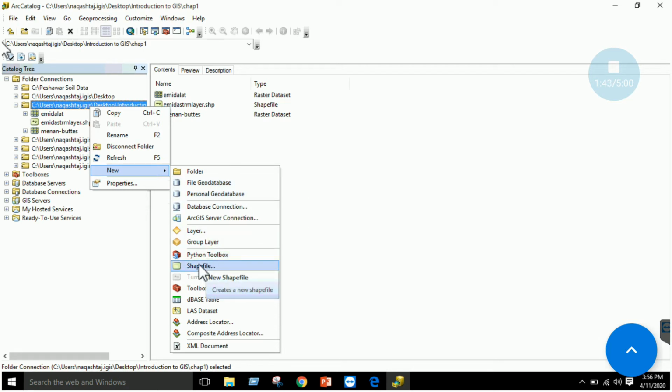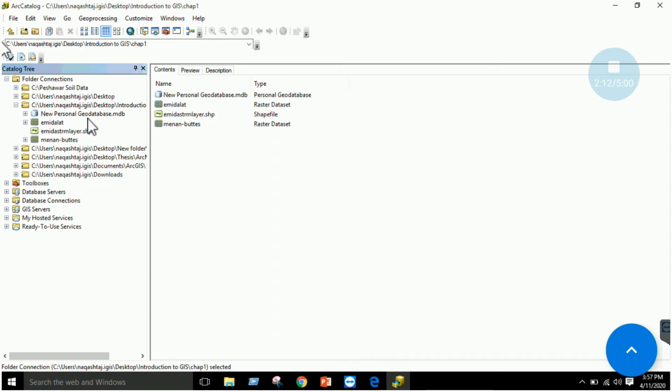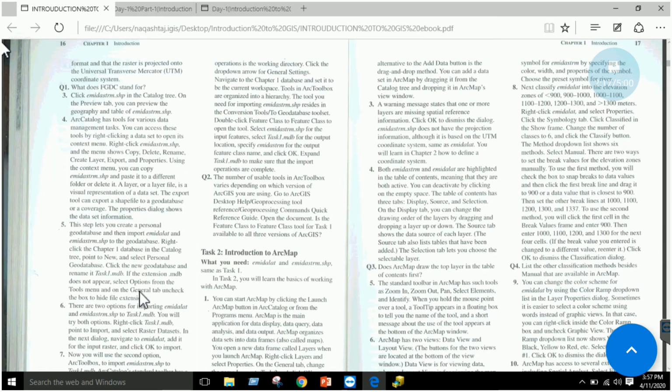Similarly, you can create a new shapefile over here as well, a vector data, right? So for the time being, just click on personal geodatabase. Now you can see that the geodatabase has been created. It has an extension of .mdb. Now this is the extension of our database, right? So we must remember that in ArcMap or ArcCatalog, when we create a personal geodatabase, it has the extension of .mdb, right? We have created it.